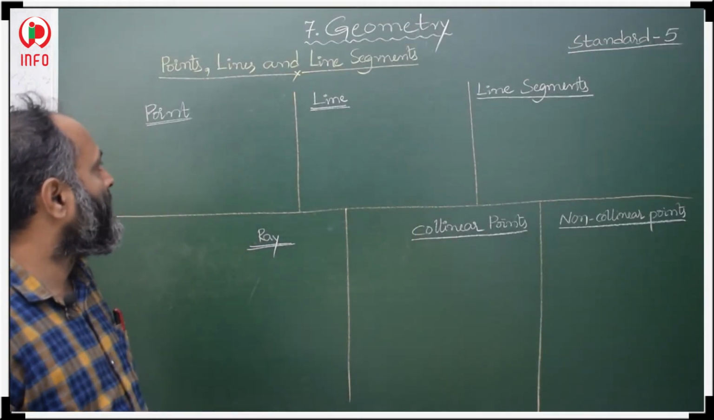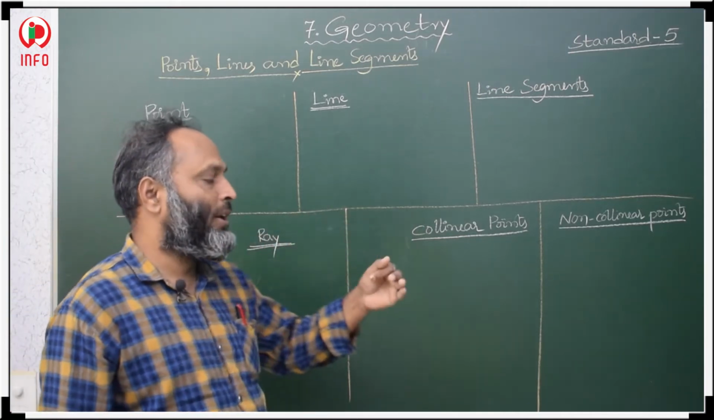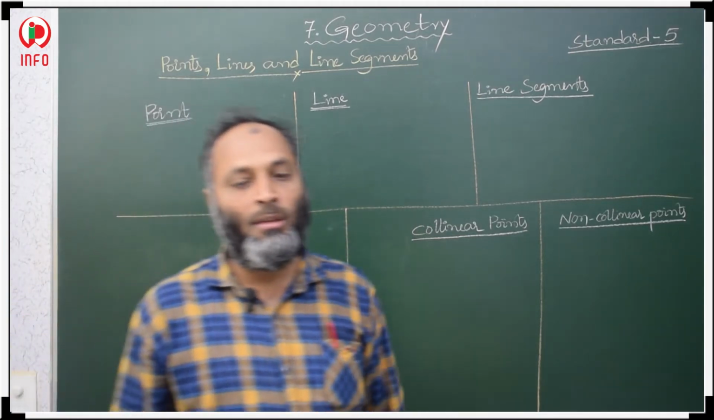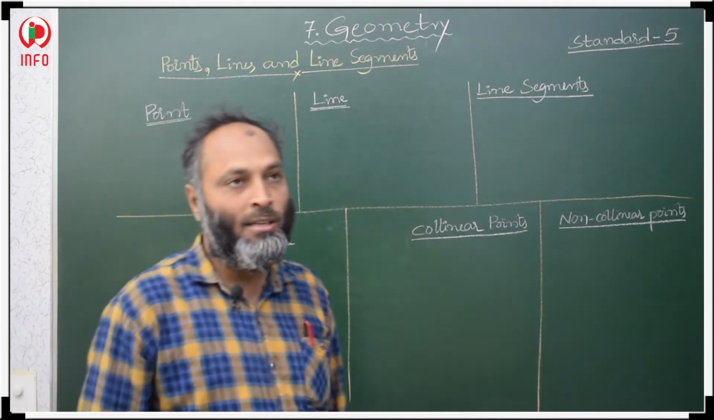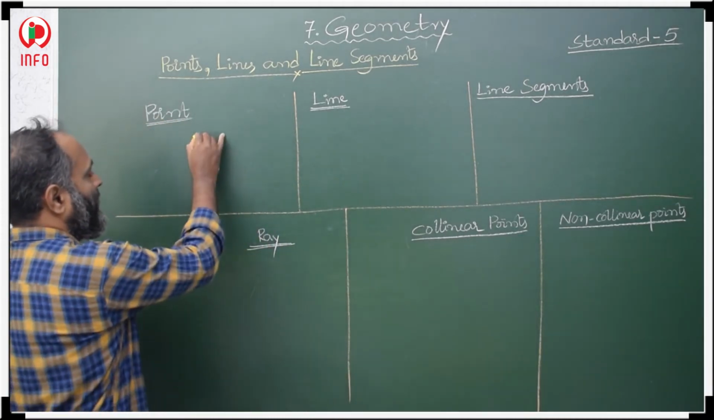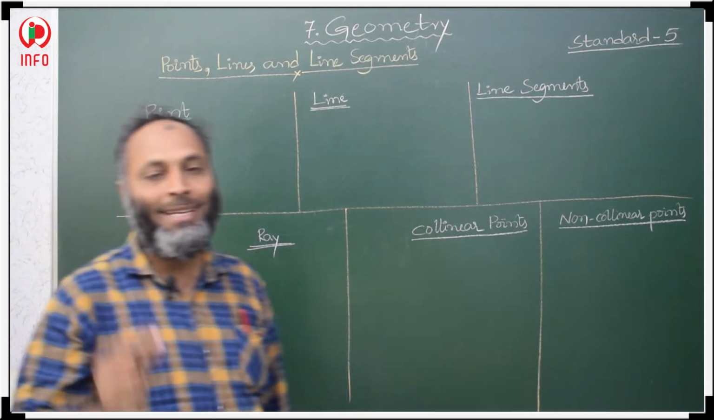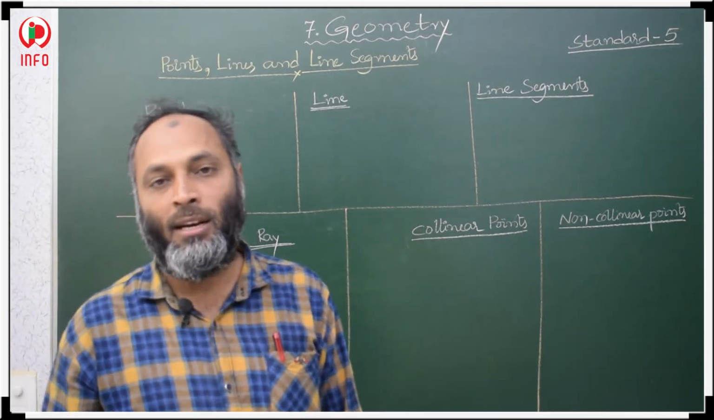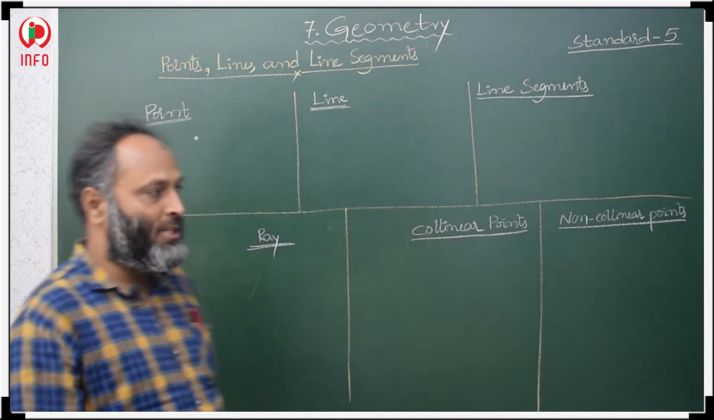Enough. So in geometry we are going to discuss point, lines and line segment, ray, collinear points, and non-collinear points. So about this we are going to discuss. Okay. So what is a point? What does a point represent? A point is a dot. It shows exact location. Point shows exact location. Suppose here A is a point.